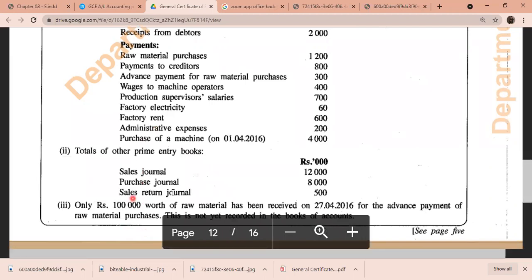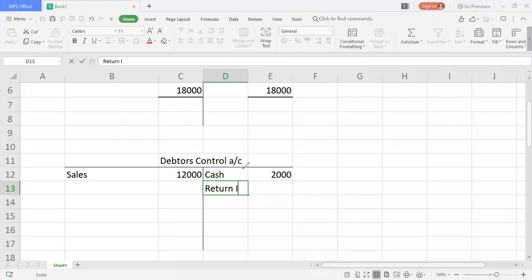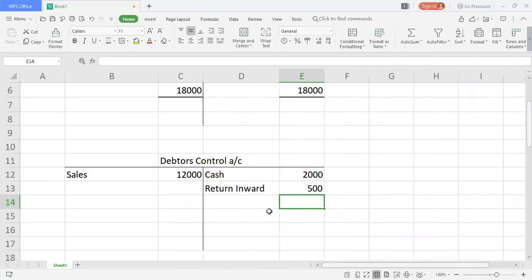Whereas you have sales return journal, so sales return journal means it's return inward. Return inward is a part of debtors control account. So I'll write here return inward or sales return, both are same. So return inward, it's 500. So I recorded that also, 500.